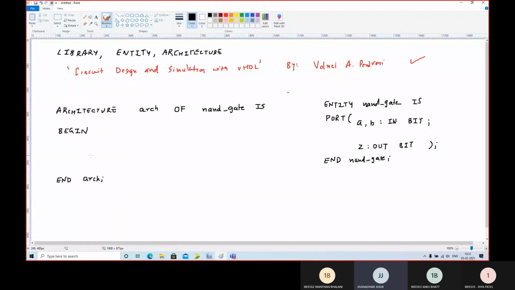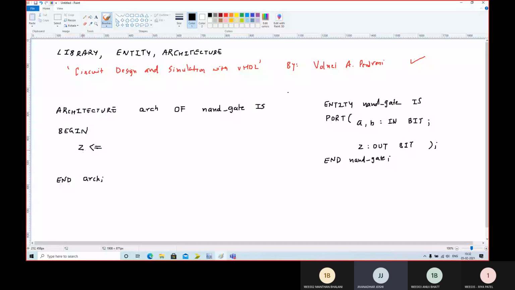So begin, and then I can do anything. If I want to synthesize the NAND gate, that being the purpose, then I can write Z, but equal to is written differently in VHDL. Don't put the equal to sign like this. Rather, you are assigning the bit to Z. That's why the symbol to be used is this. This is just equal to, this is similar to equal to, but you need to use this less than equal to sign for VHDL.